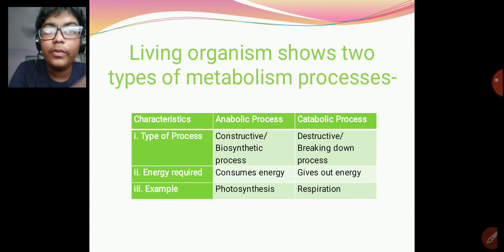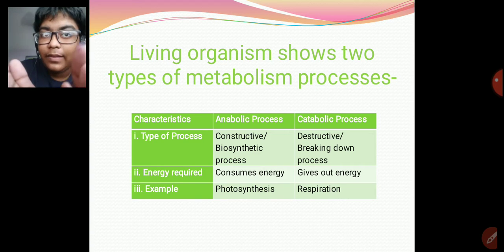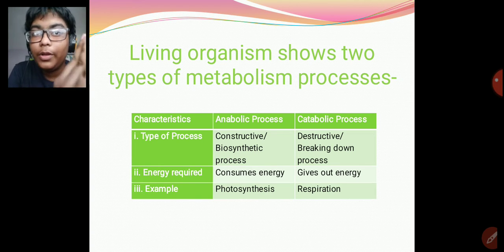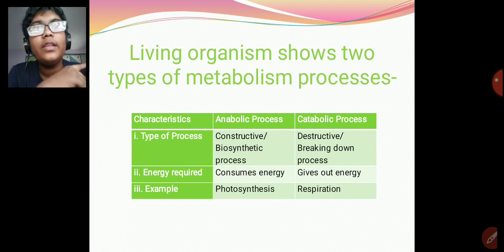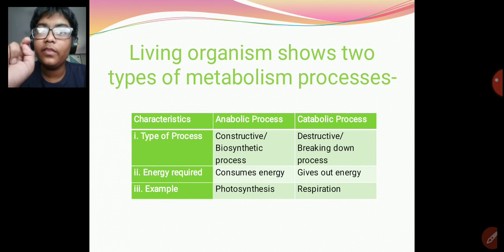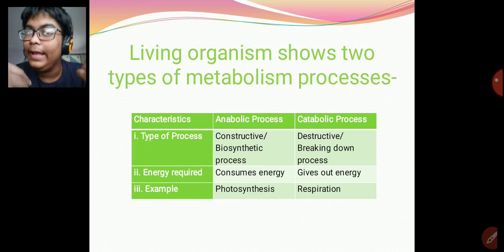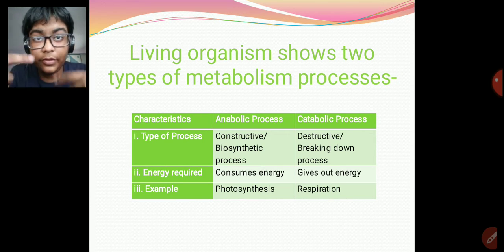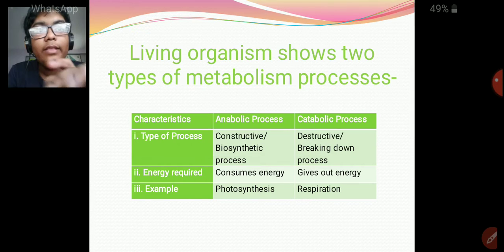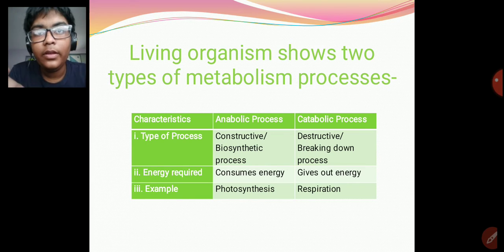Whereas catabolic process is a destructive process, which is a breaking down process. Certain substances are broken down to give something else. Since anabolic process is constructing something, it requires energy, so it consumes energy, whereas catabolic process gives out energy.